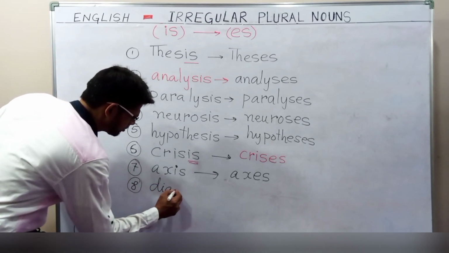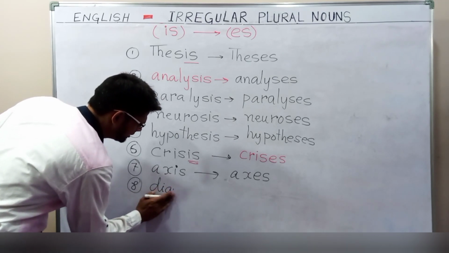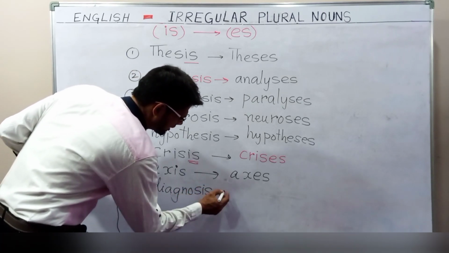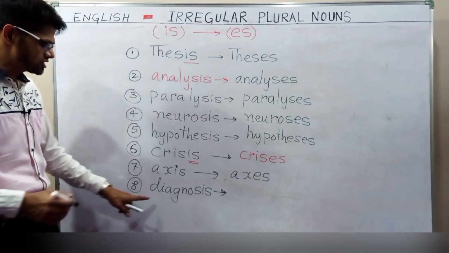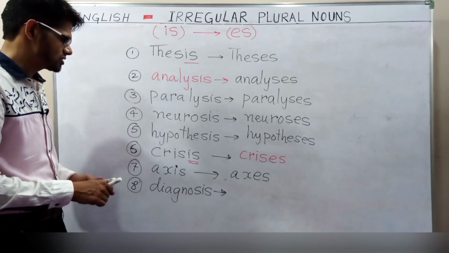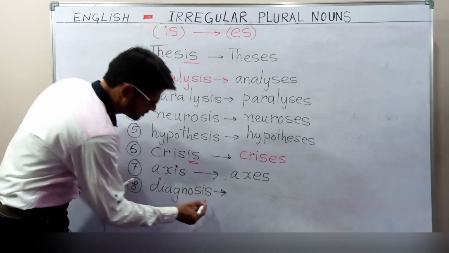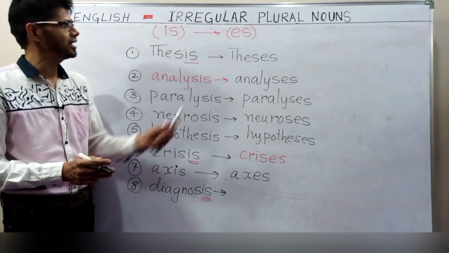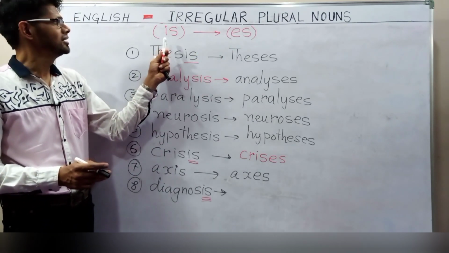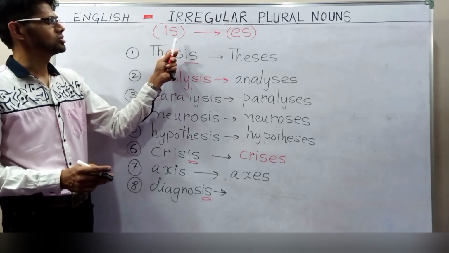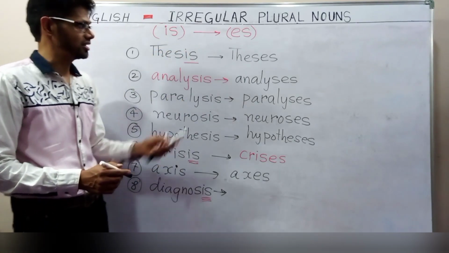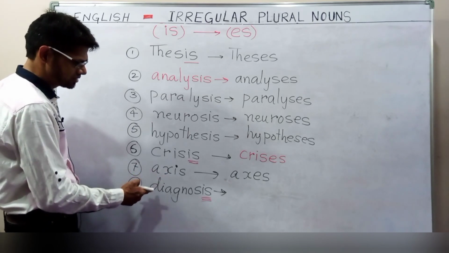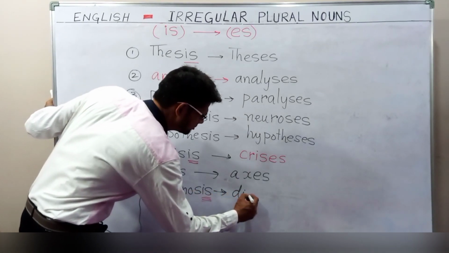Diagnosis, D-I-A-G-N-O-S-I-S. What is the plural of diagnosis? Last two letters, same thing. We have to look at the last two letters, and if it is IS, the very simple way to make the plural is to add ES. If a noun ends in IS, to make it plural we remove IS and write ES. So what is the plural form of diagnosis?